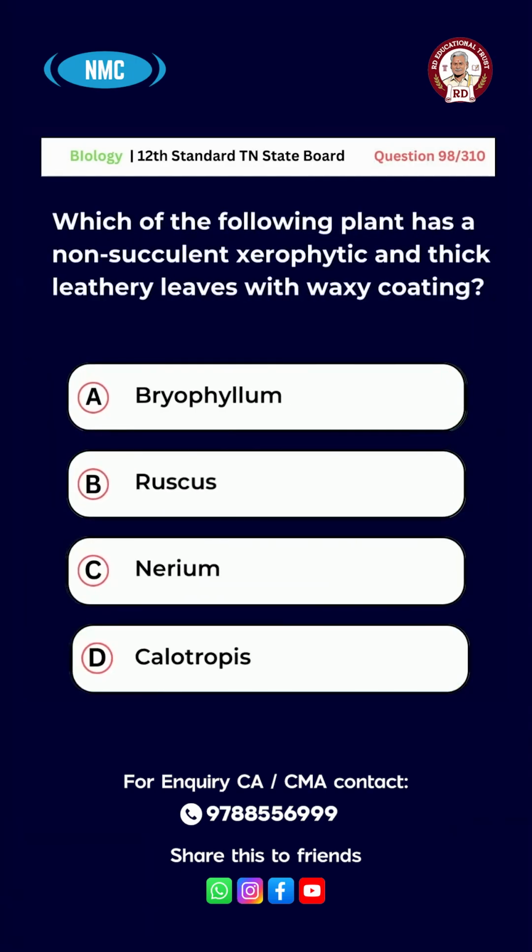Question number 98. Which of the following plant has a non-succulent, xerophytic and thick leathery leaves with waxy coating? A, Bryophyllum. B, Ruscus. C, Nerium. D, Calotropis. And the right answer is option D, Calotropis.